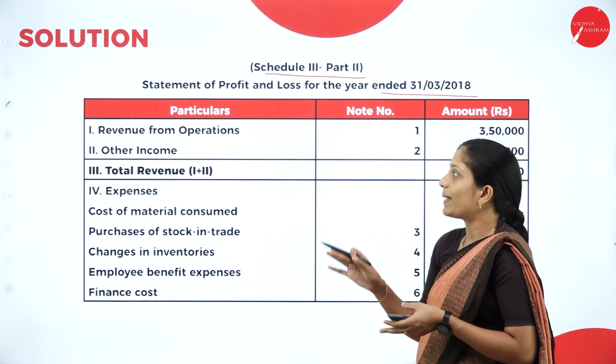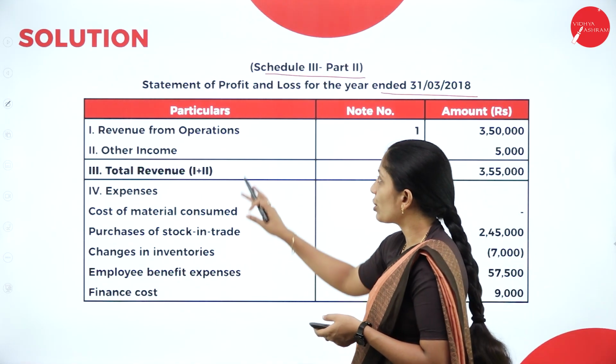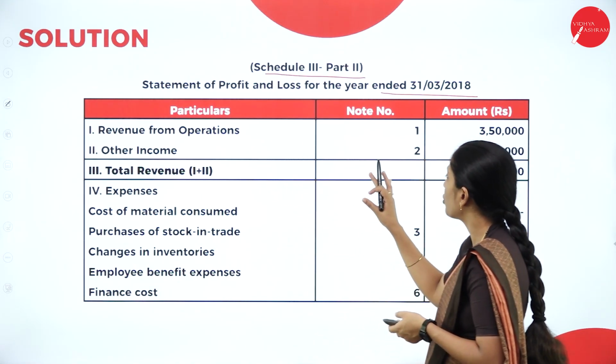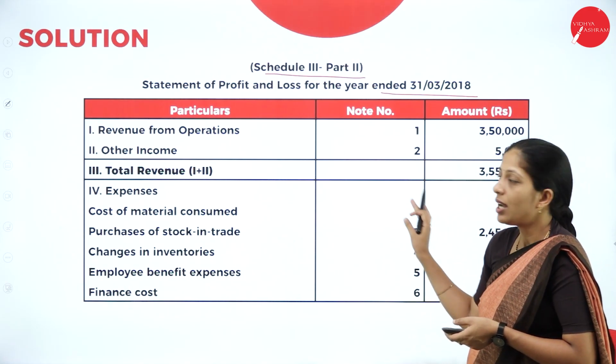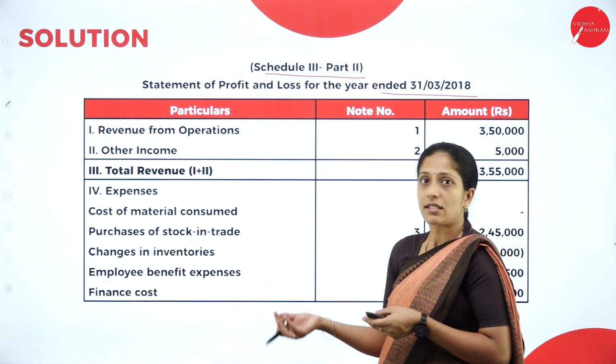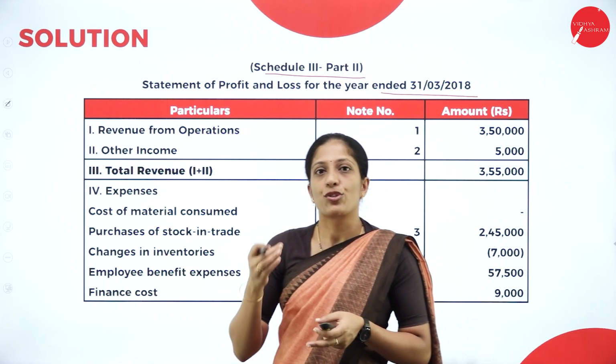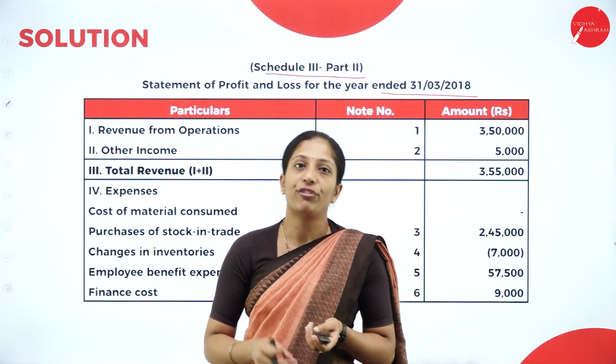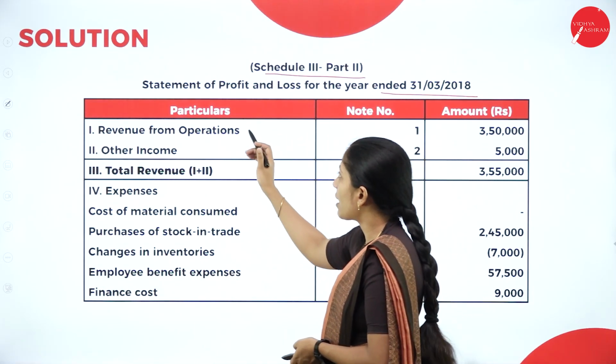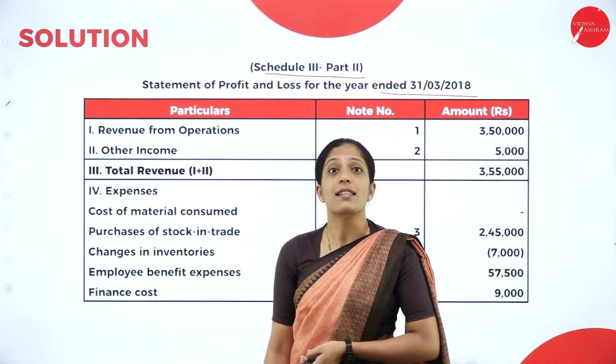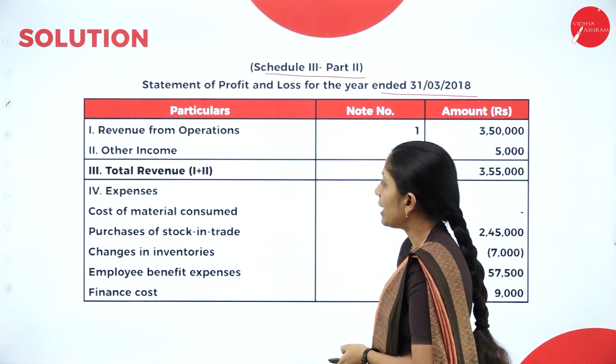Now how do you start? The columns required are particulars, note number and amount. You have to prepare the necessary note wherever required. We will start with revenue from operations. Now what is this revenue from operations? It means sales. Okay, so let us see the question.